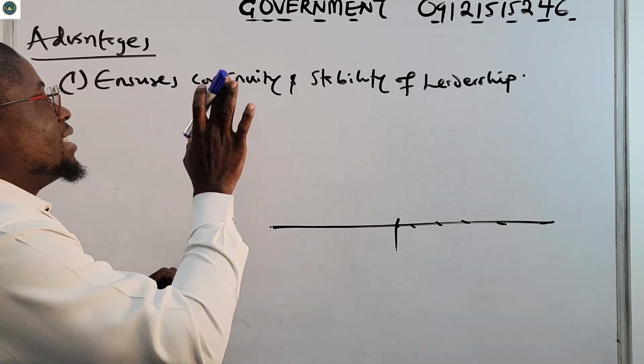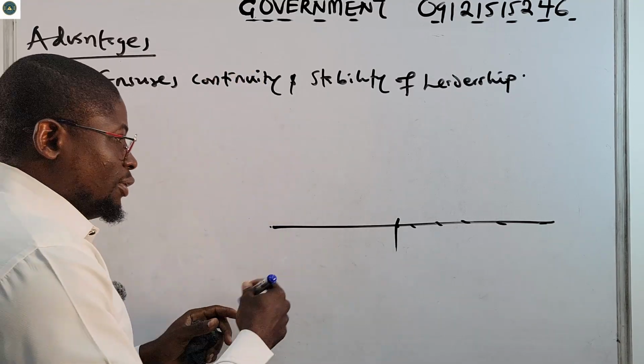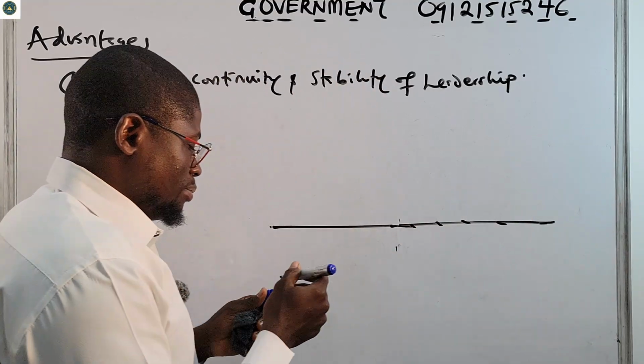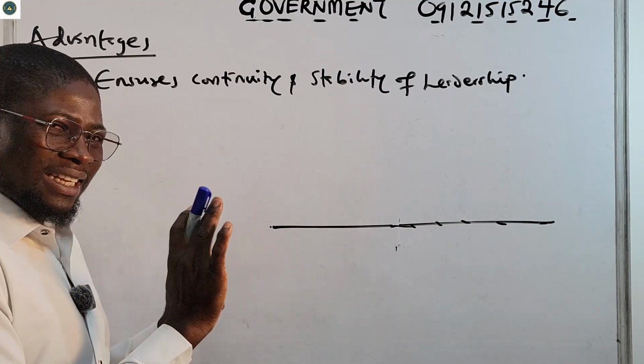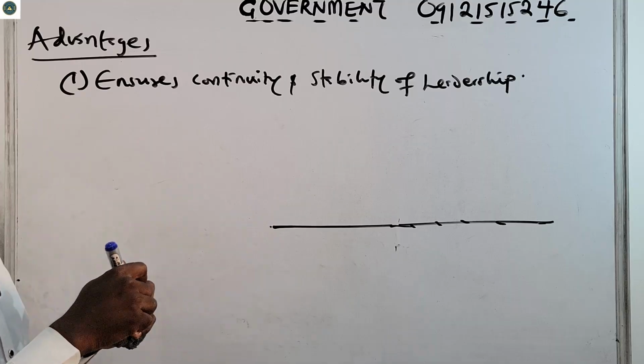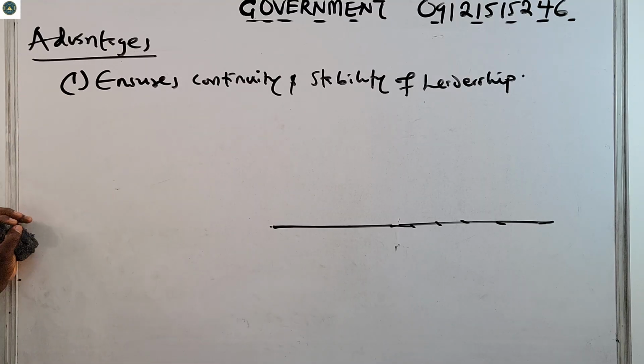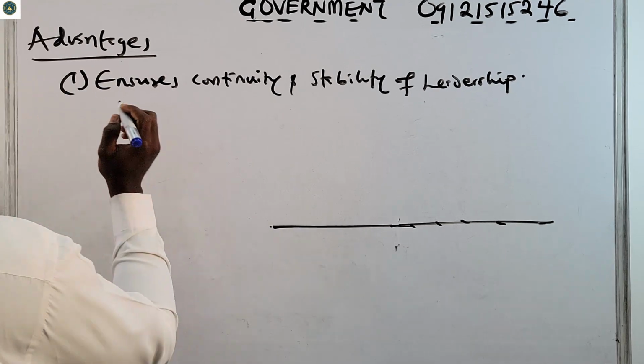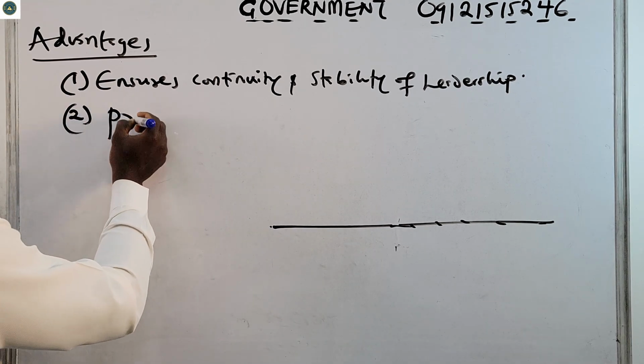So there's usually continuity. You come and continue where the last one stopped, and follow the plan, to make sure there's stability of leadership. So it ensures continuity and stability of leadership. Then number two, promotes national unity.